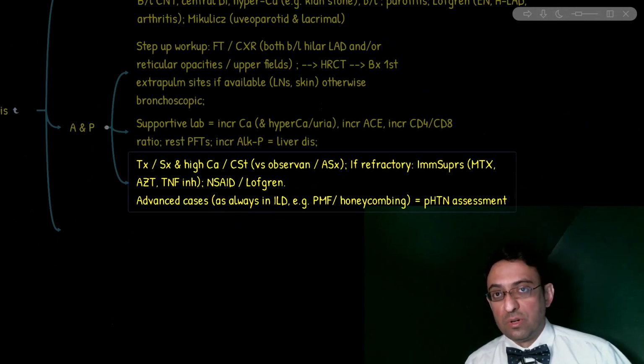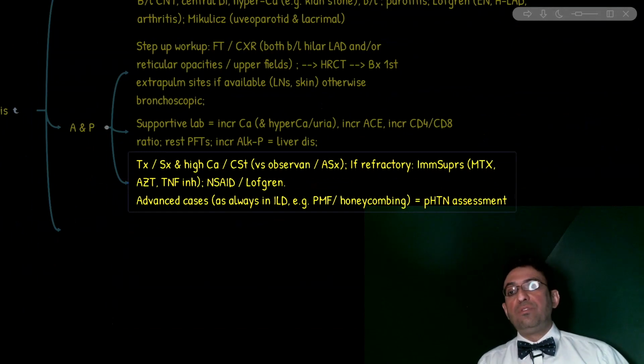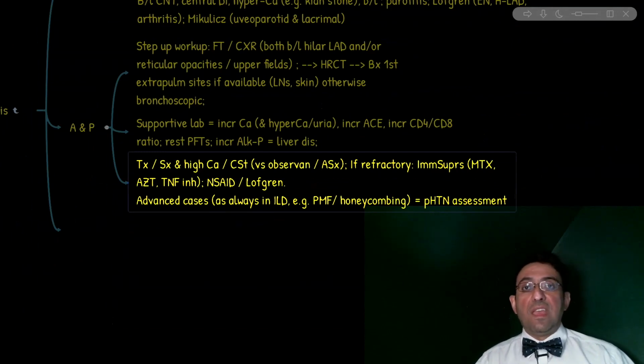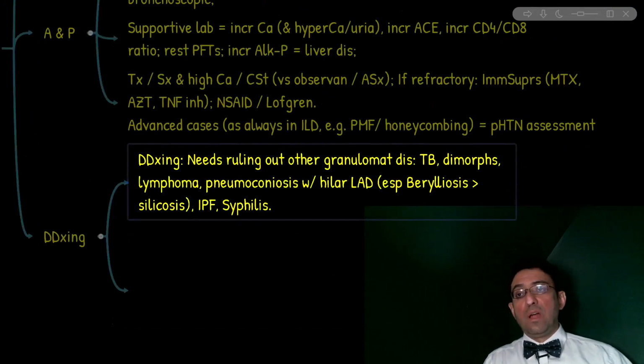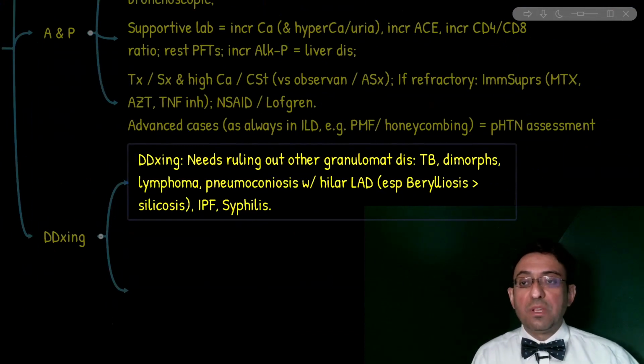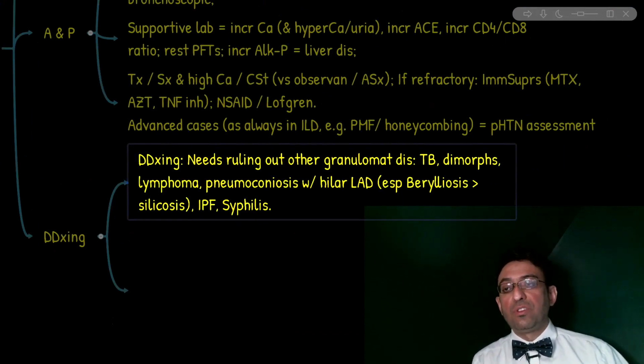Now, what is the treatment in steroid-resistant sarcoidosis? We use immunomodulators, immunosuppressants such as methotrexate, azathioprine, or TNF inhibitors. Finally, we have an important set of differential diagnoses to discuss for sarcoidosis in general and for one of its relatives, the Mikulicz syndrome, that I want to discuss here.